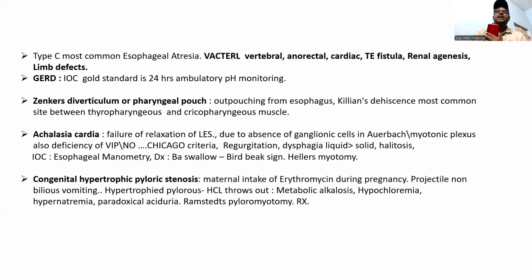So for GERD, guys, I think everyone knows what the gold standard is. It is the 24-hour ambulatory pH monitoring. And also, guys, remember the Zenker diverticulum, an outpouching from the esophagus. Then the Killian dehiscence, the most common site, is located between the thyropharyngeus and the cricopharyngeus muscle. Simple. Achalasia cardia: failure of relaxation of the lower esophageal sphincter due to absence of ganglionic cells in the Auerbach myenteric plexus.